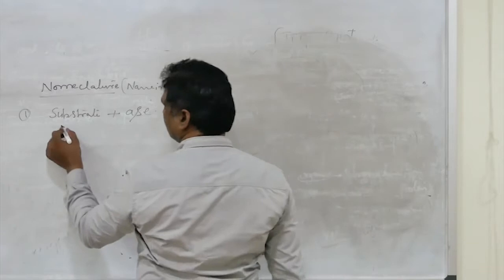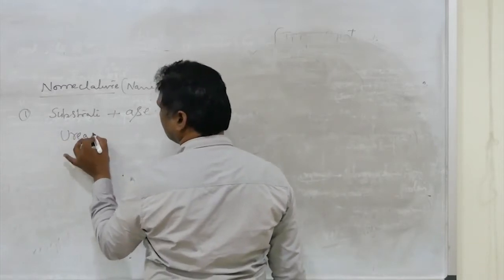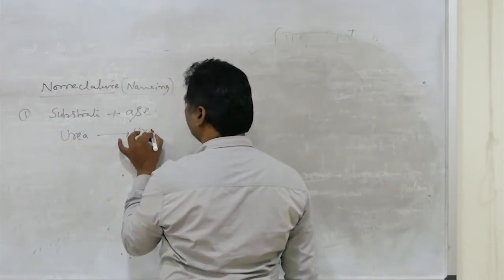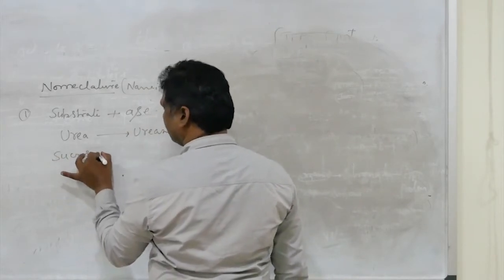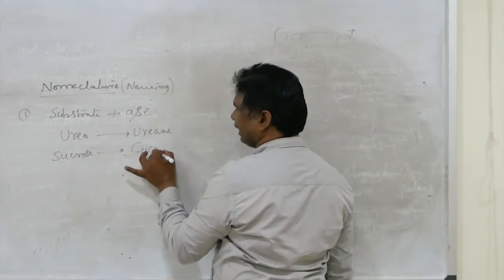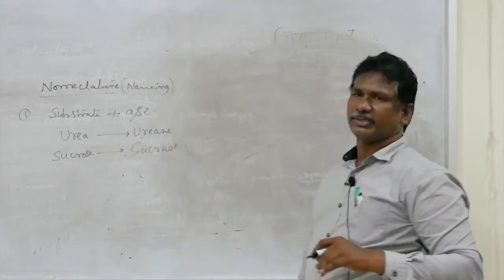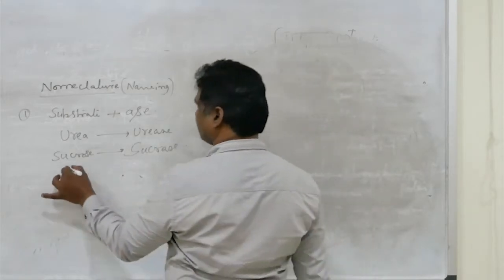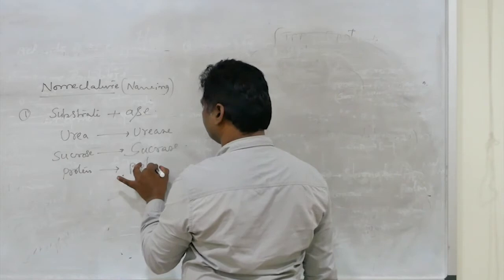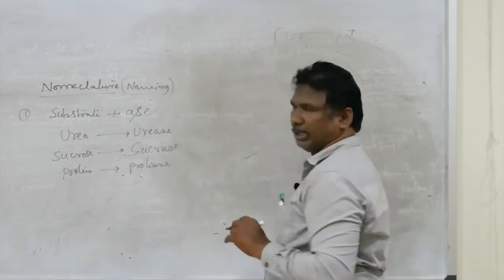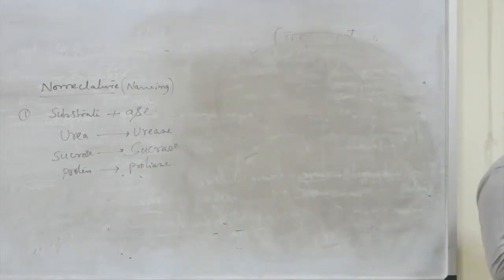If the substrate is urea, that enzyme is urease. If the substrate is sucrose, that enzyme is sucrase. If the substrate is protein, that is protease. This is one criterion to explain the enzymatic activity.